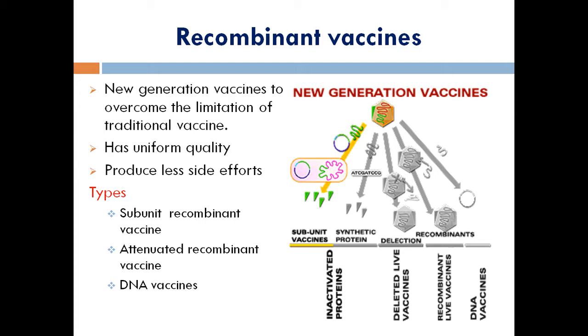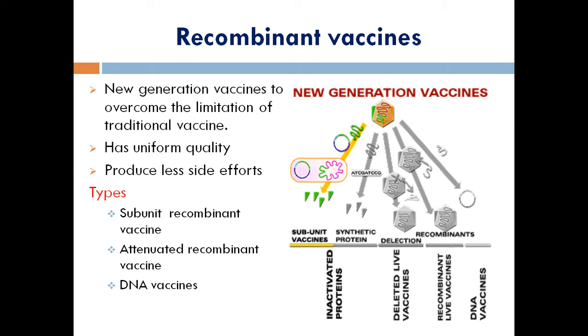The function of this plasma cell is that it has the ability to produce antibodies. If a virus infects, a specific antibody will be synthesized for that. If bacteria enter our body, a specific antibody will be produced for that. Likewise, specific antibodies will be produced with the help of plasma cells of B cells.